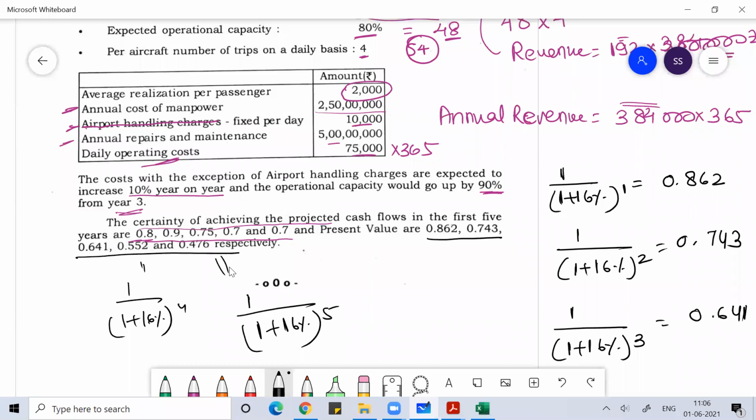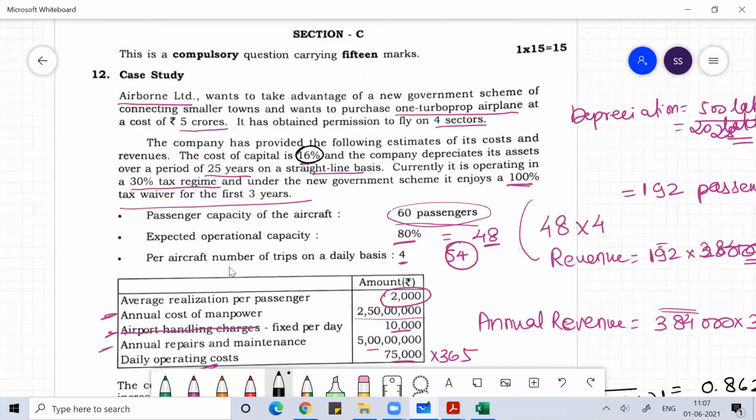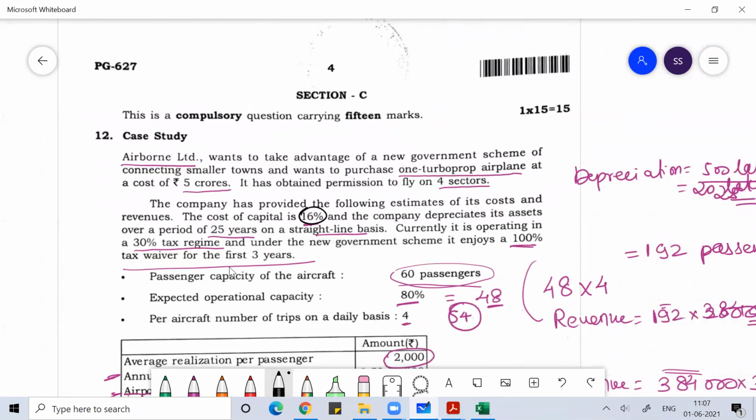But when I tried doing the complete calculation for all 25 years of data, I realized that from the sixth year the company is getting a loss, because the costs are increasing by 10% every year. So till the fifth year you are getting a positive NPV, and after 5 years you're getting a negative NPV. Maybe for that reason the examiner has given us the data for only 5 years. The examiner expects us to do the NPV calculation for only 5 years for the plant. That is what I can understand from this.